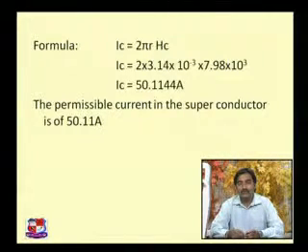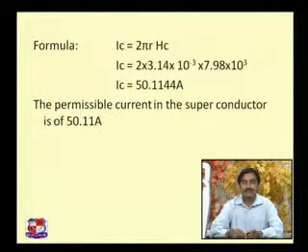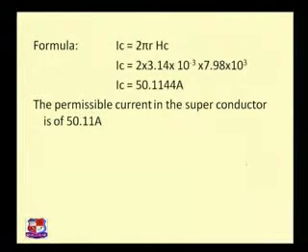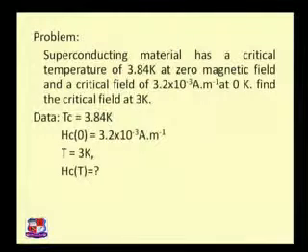So if you allow the current to pass through more than 50 ampere, then it will enter into the normal conducting state and it will lose its superconducting state. So this is the limitation of HC, and from that only we are getting the limitation of current also. So this is the one equation, and in place of this, if the HC value is to be found, then you can find the HC value from the given IC value also in the same manner. The third problem is in this manner.